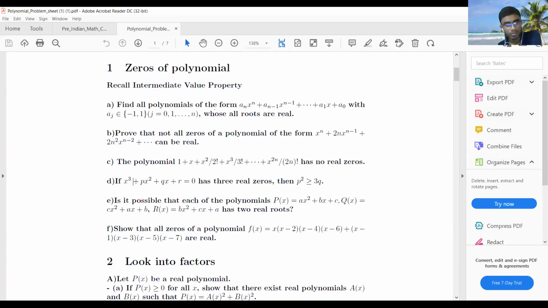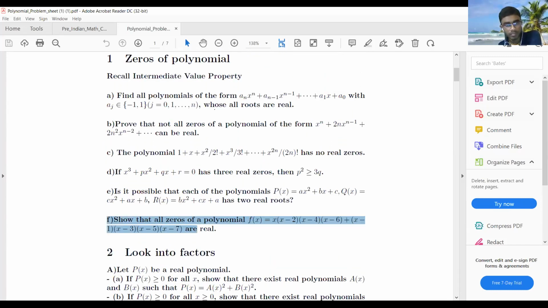Another thing I'm going to teach is this particular one, and this really helps us. I'm showing you 2-3 more applications on factorizations and everything, and that will help you.